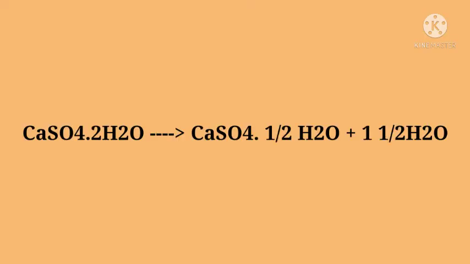100 degrees Celsius. So the equation we can write like this: CaSO4 2H2O on heating, and above the arrow we write 100 degrees Celsius, changes into CaSO4 half H2O plus 1.5 H2O.